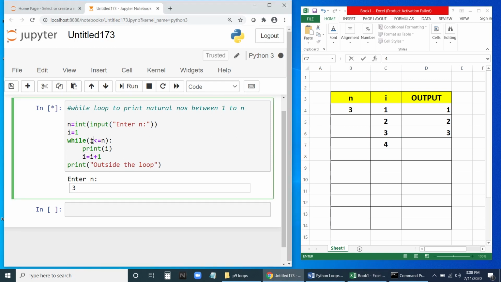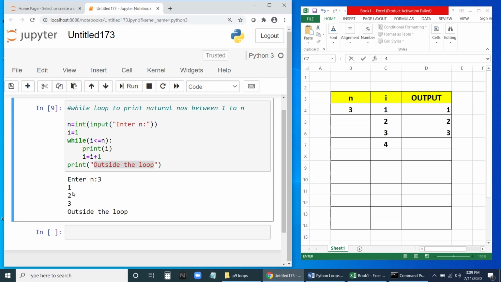Go back to the condition, check. Is 4 less than or equal to 3? No, 4 is greater than 3. So the condition is false. It will come out and then it will print outside the loop. So this will be printed later, next here. Let us run this one and check. And you can see 1, 2, 3, then it prints this outside the loop. So in this way, it's going to execute.